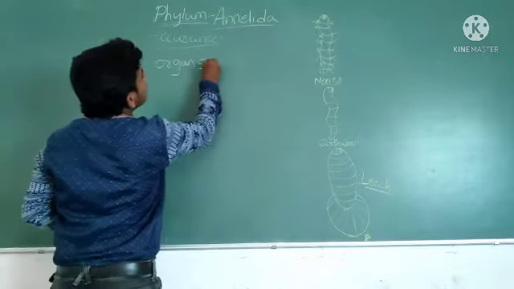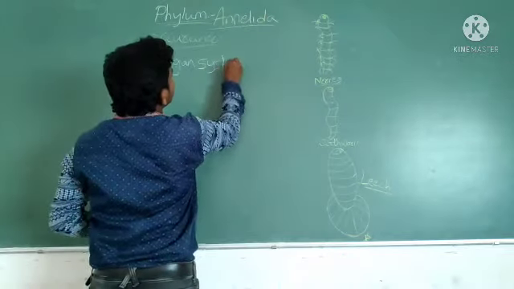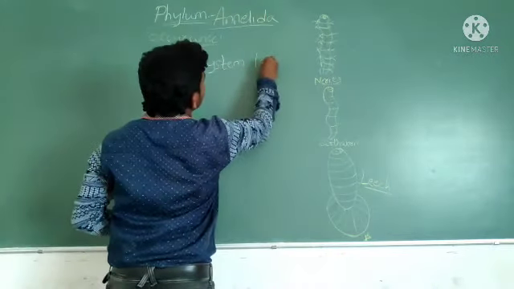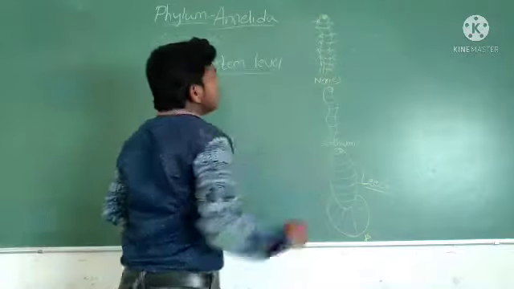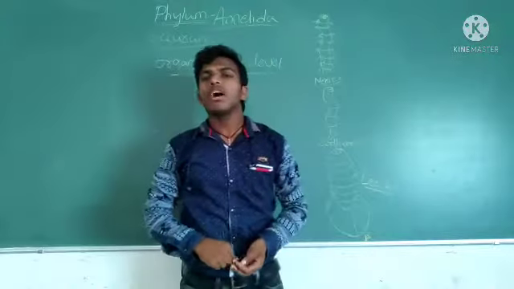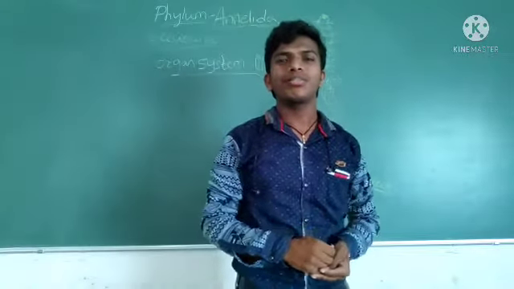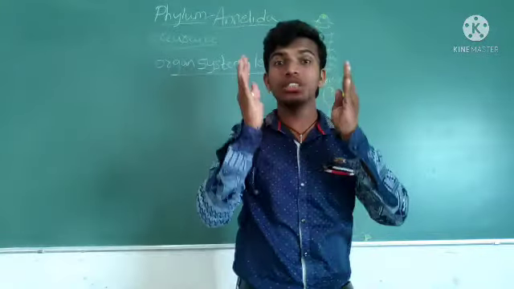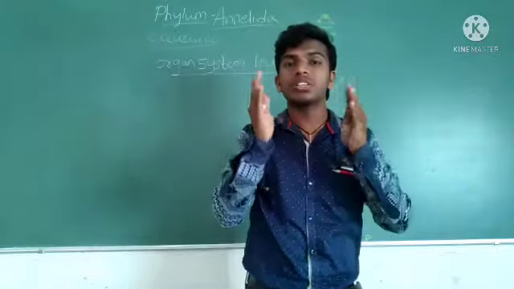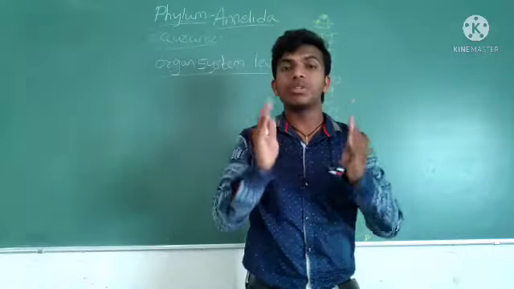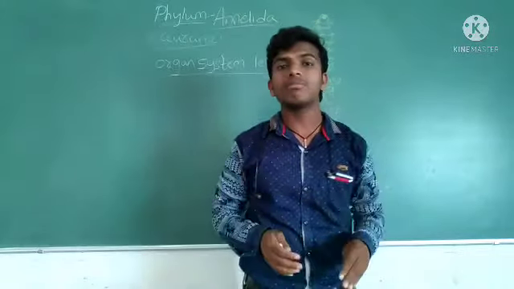Next, the level of organization is organ system level. Organ system level of organization means organs organize and form a digestive system, circulatory system, excretory system, reproductive system, nervous system.